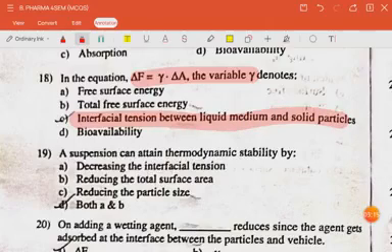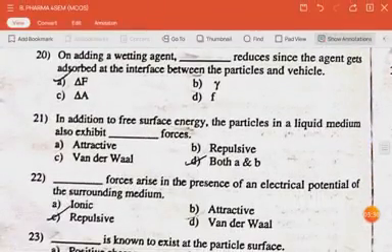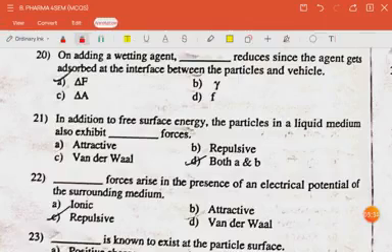The next question is, a suspension can attain thermodynamic stability by decreasing the interfacial tension, reducing the total surface area. So both A and B. The next question is, on adding a wetting agent, dash reduces since the agent gets adsorbed at the interface between the particles and the vehicle. The answer is delta F. The next question is, in addition to the free surface energy, the particles in a liquid medium also exhibit attractive and repulsive forces. So the answer is both A and B.